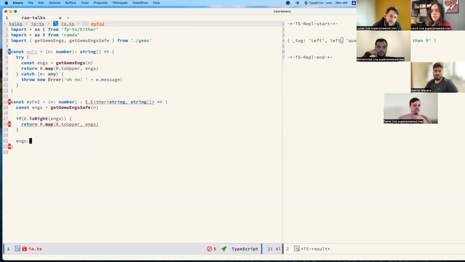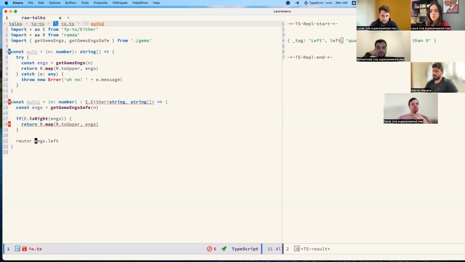right? And here, since we are returning, we know for sure that here we have the left side. Because if it's right, it's inside this block. And since we are returning, the outside part of the block is a left part.